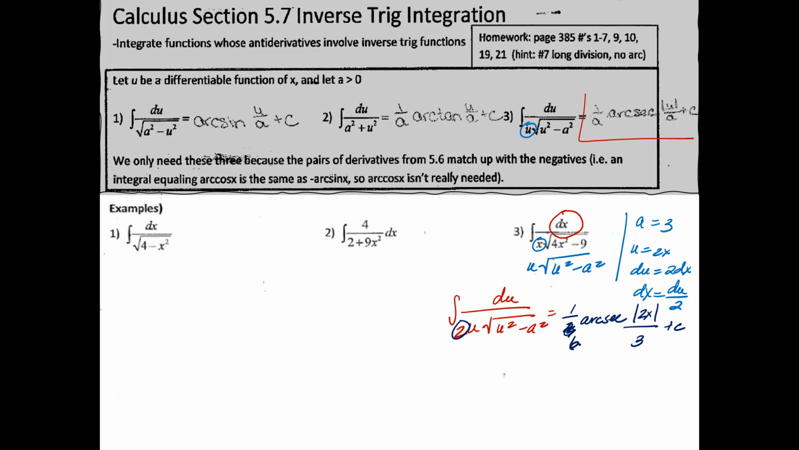Oh, you know what? Hold on a second. I did make a little typo here. The typo that I made is with my x. Do you see how u equals 2x? So I need everything in terms of u. So I need to solve that for u. If u equals 2x, if I divide by 2 on both sides, x equals u over 2. So there's a 2 right there.